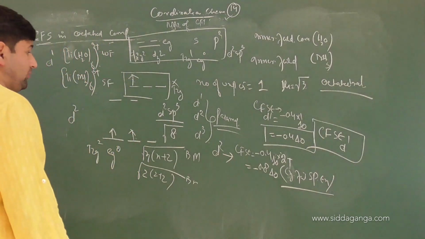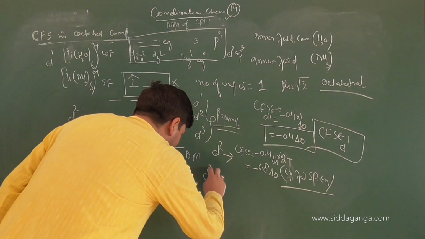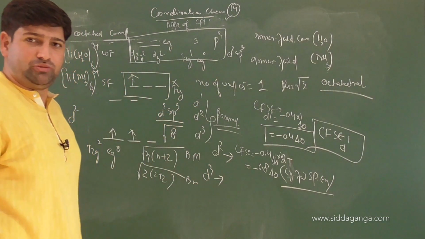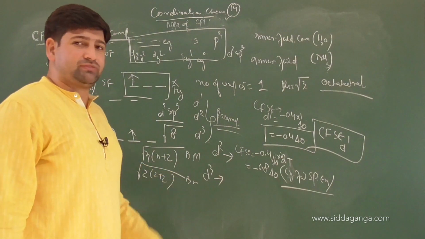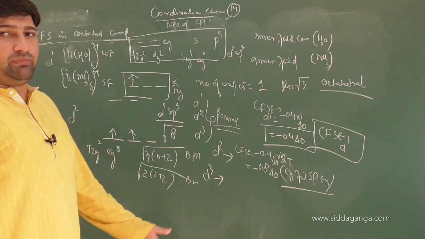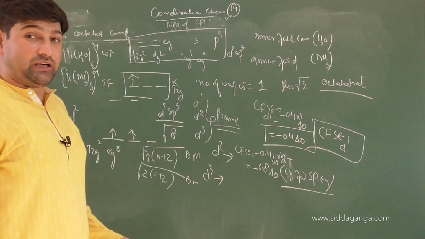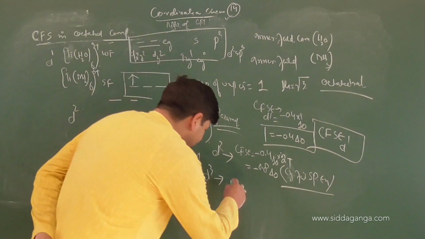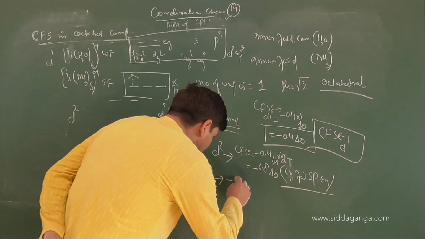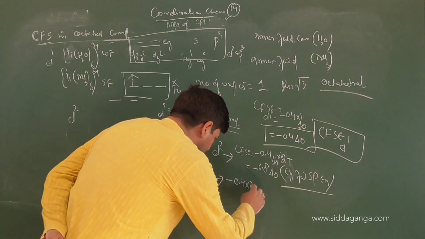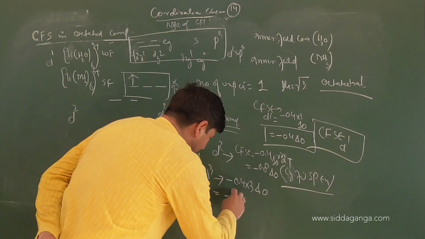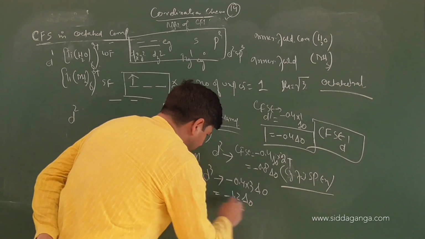Okay children, what about the d3 configuration? If I write the d3 configuration, it should be easy for you. Number of unpaired electrons will be 3. Magnetic moment will be √15. Again d2sp3 hybridization, and CFSE will be minus 0.4 into 3 of Δ0, that is minus 1.2 of Δ0.